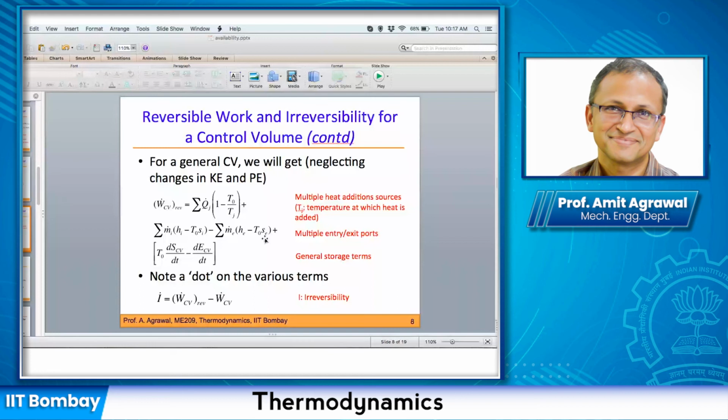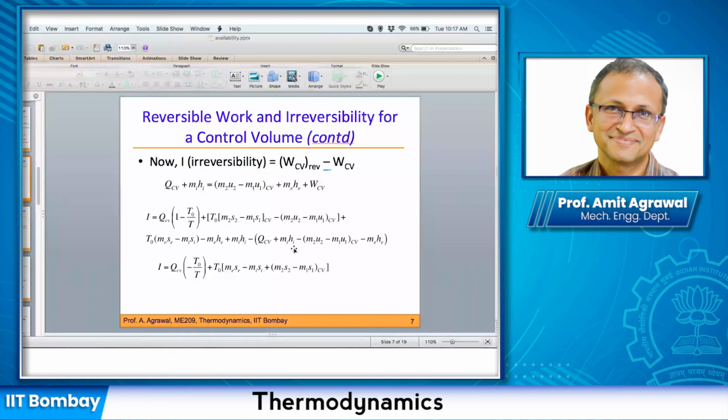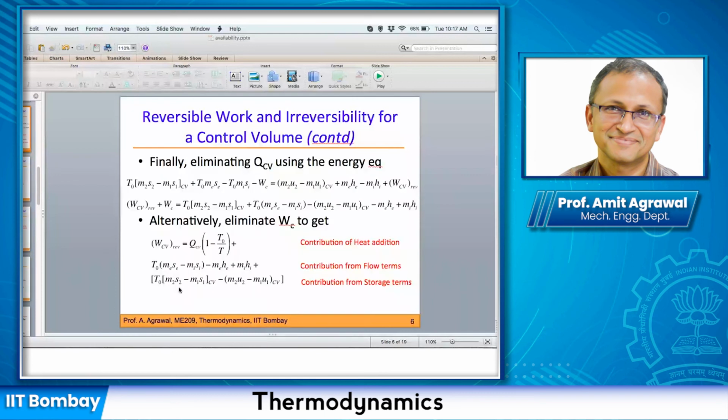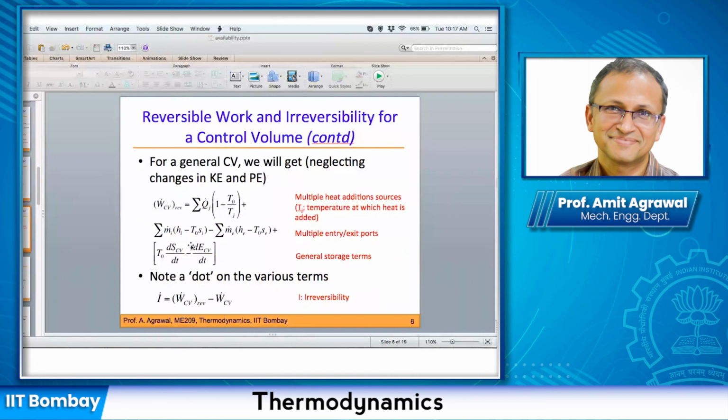Now, if I were to look at the storage term, this is capital S2, this is capital S1, and this is S2 minus S1 of the control volume. And of course, if you were to do it per unit time, then this is going to be dS/dt. And similarly, the second term will be dE/dt. So these terms are also straightforward to see in some sense.